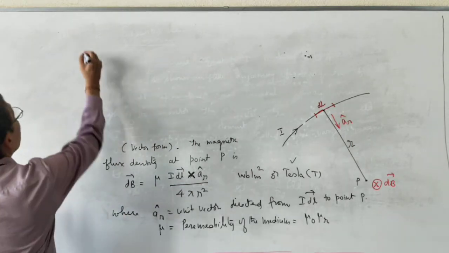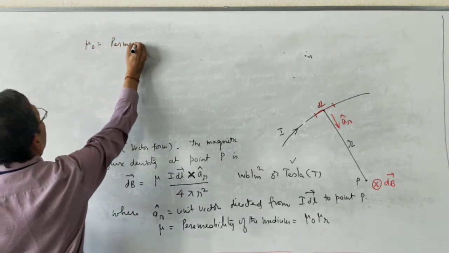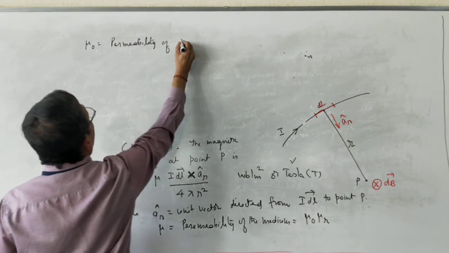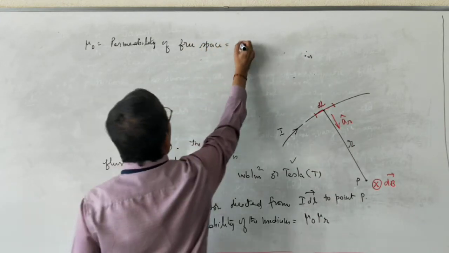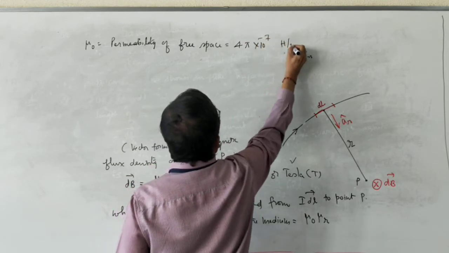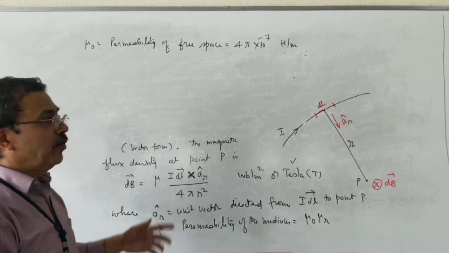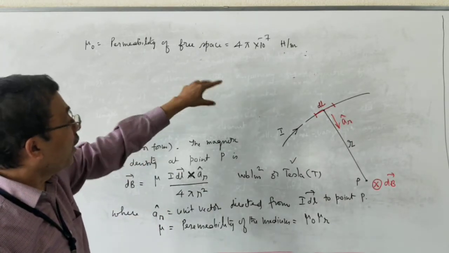Mu naught is the permeability of free space, and is a constant given by 4 pi into 10 to the power minus 7 henries per meter. Just like epsilon naught, which was 8.854 into 10 to the power minus 12 farads per meter, here it is henries per meter.